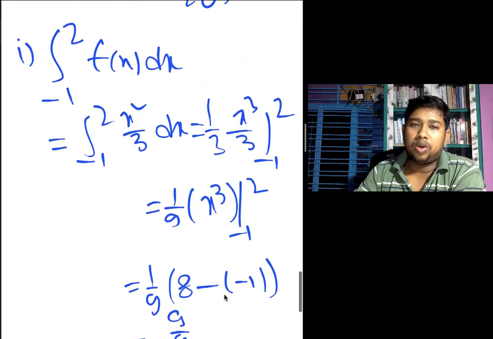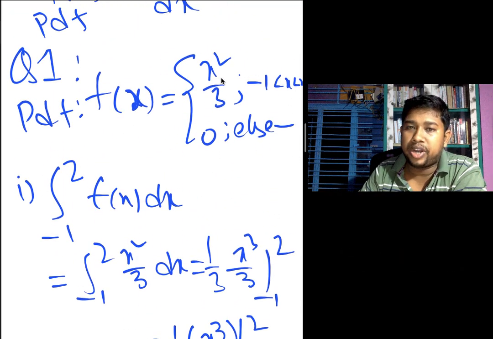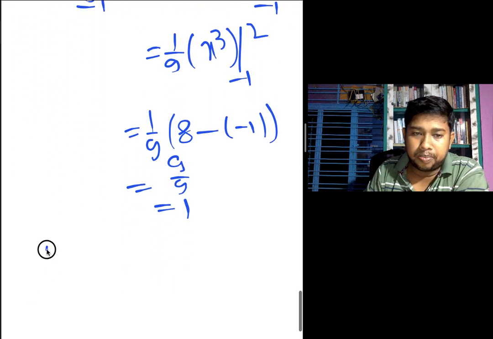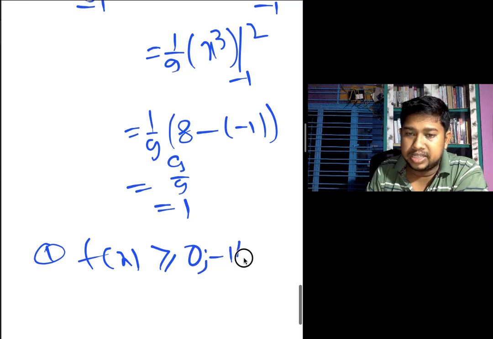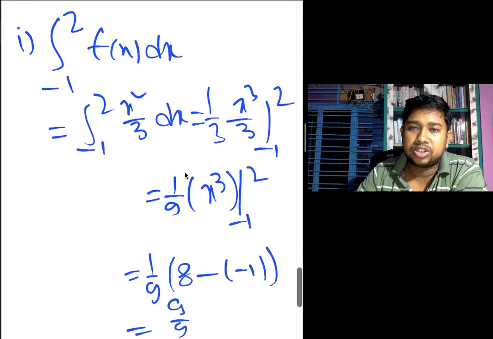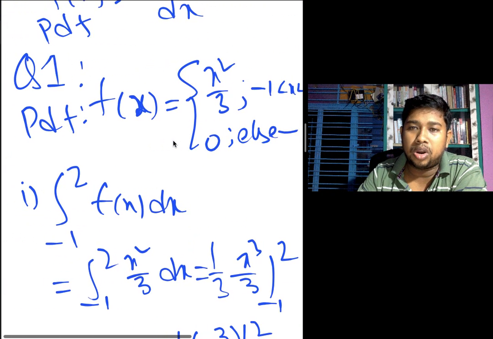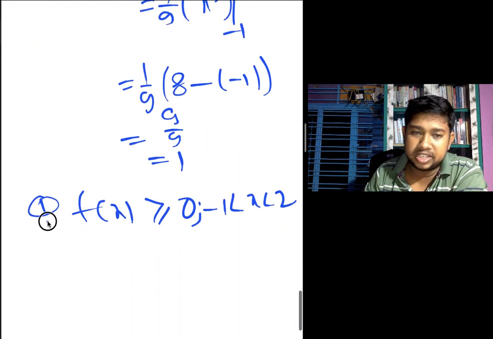First, we check that f(x) is greater than or equal to 0 for the interval minus 1 less than x less than 2. Because of the square term, x square gives only positive values, so the first condition of the PDF definition is satisfied.